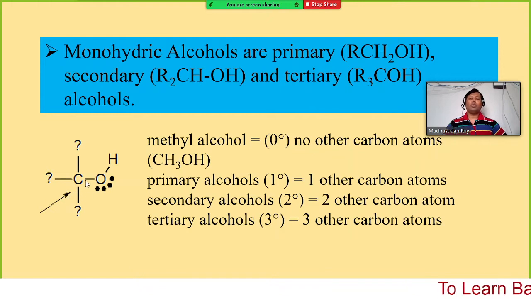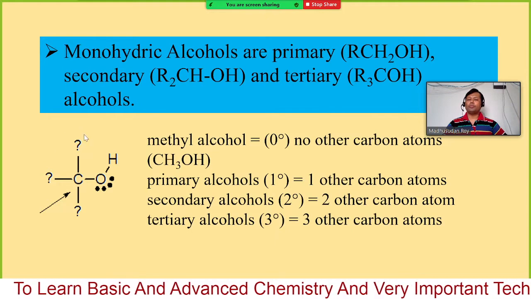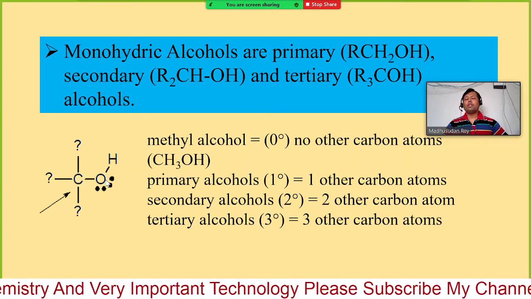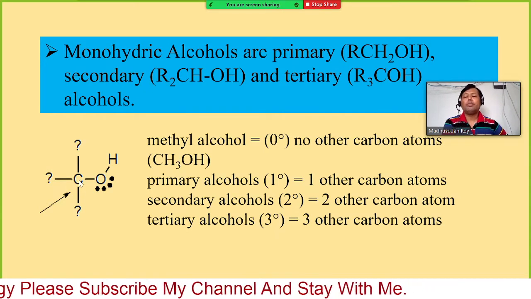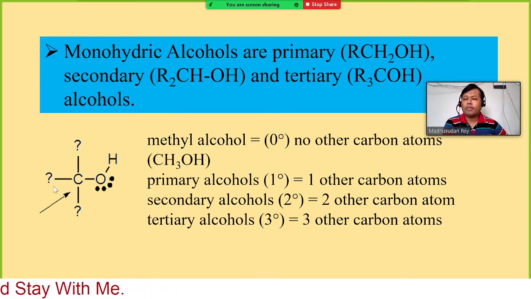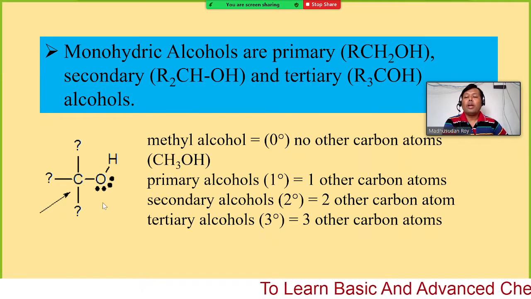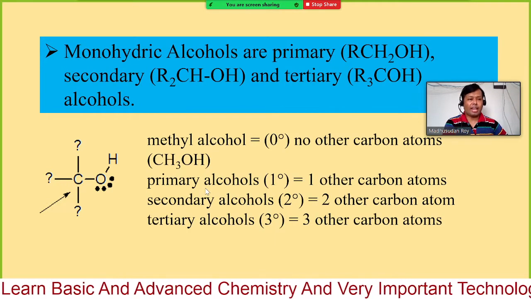If we have only one carbon attached to the carbon where the OH group is attached, maybe here or here, anywhere in these three question marks, then we can consider that compound as 1 degree or primary alcohol.